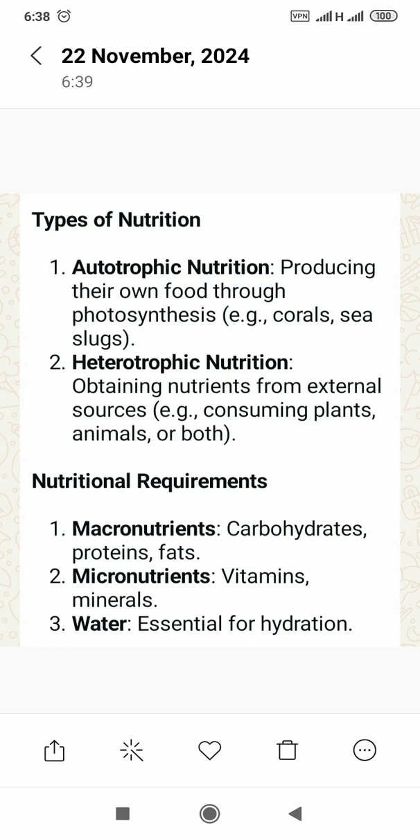Nutritional requirements. We have the macronutrients that are needed in greater quantity, such as carbohydrates, protein, and fats. We have the micronutrients, such as minerals and vitamins. They are needed in smaller or minute quantity. Water is very essential for hydration.